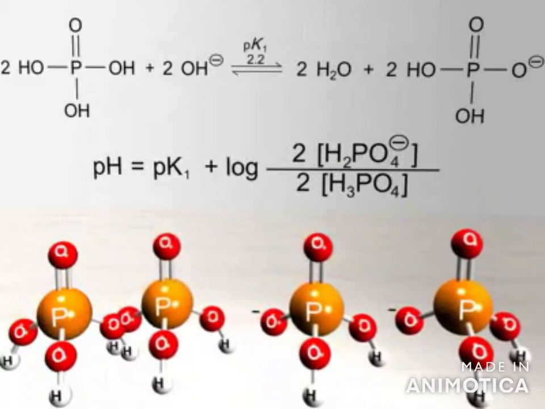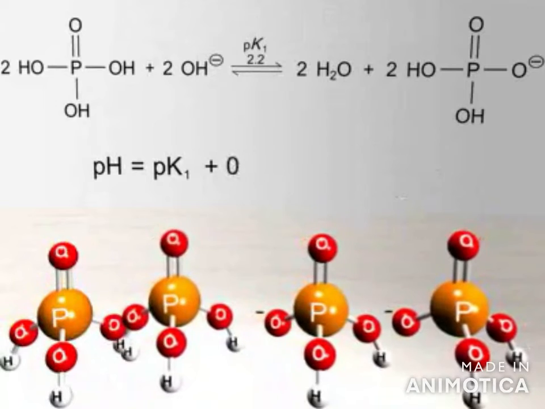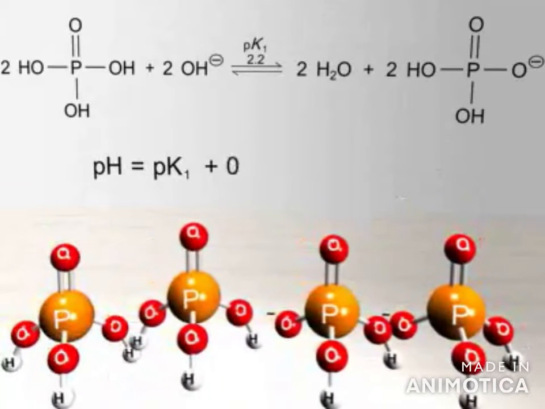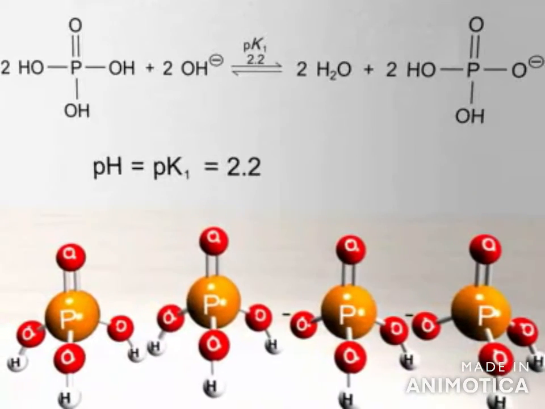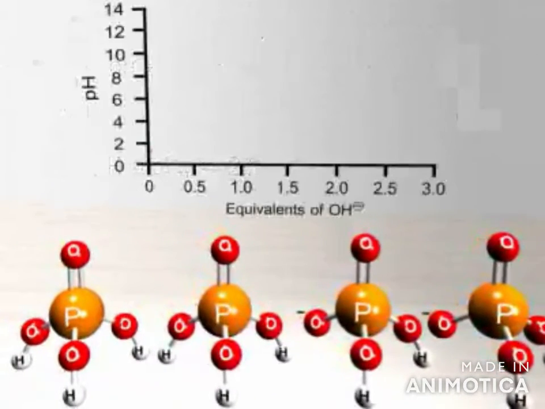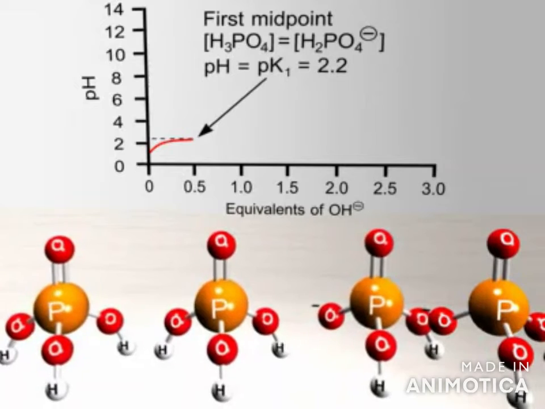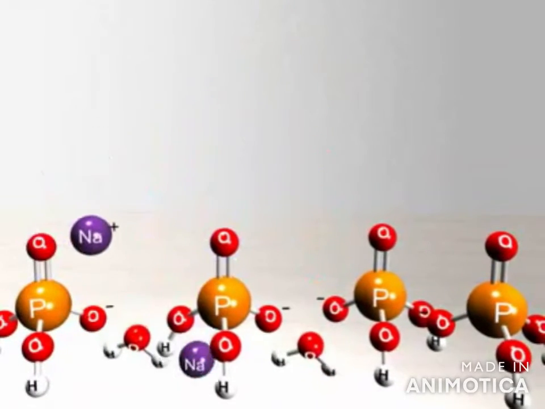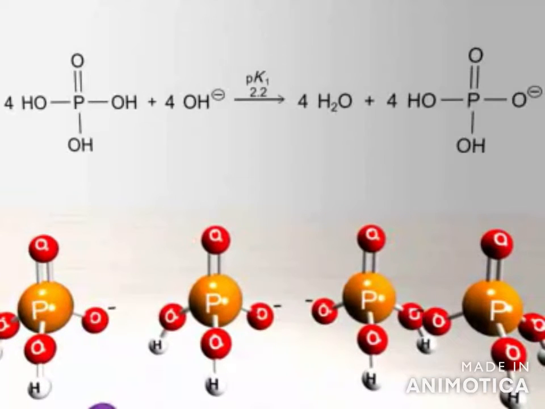As represented by the Henderson-Hasselbalch equation, dihydrogen phosphate and phosphoric acid are in equal concentrations when the pH is equal to its pK1 value of 2.2. Graphically, this is represented by the flat region of the titration curve called the midpoint, where 50% of phosphoric acid has been deprotonated. Further addition of sodium hydroxide causes the deprotonation of the remaining phosphoric acid, ending the first dissociation.